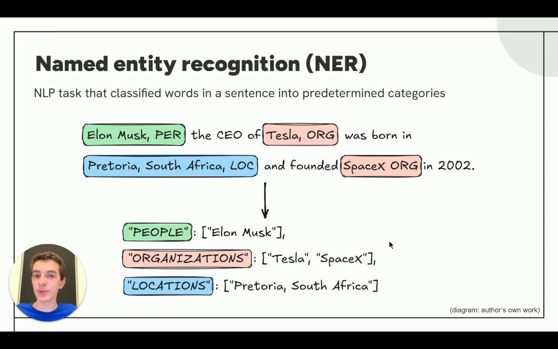That is a natural language processing task that classifies each word in a sentence as belonging to one of some predetermined set of classes. For example, people, organizations, and locations, as you can see in this example. Each word is put into this class, and you can see Elon Musk is a person, Tesla is an organization, and this is an effective method to get structured data out of unstructured text, and it has a variety of applications, such as biomedical text analyzing, parsing legal text documents, and just dataset creation in general.